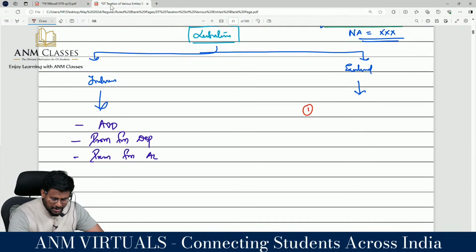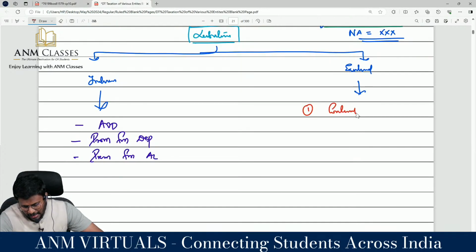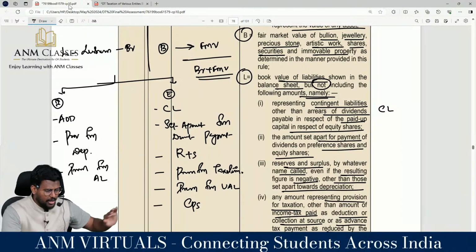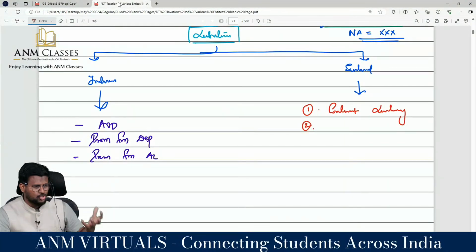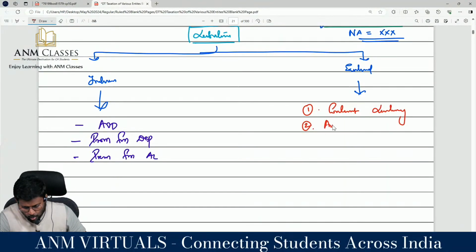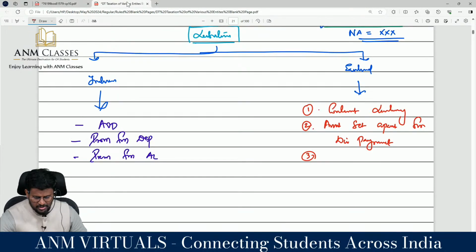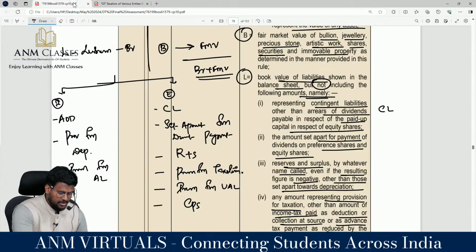Number 1, contingent liability. Number 2, an amount set apart for dividend payment, basically appropriation of profit. Number 3, reserves and surplus, because reserves and surplus is not a liability. Reserves and surplus form part of capital. Yes sir, it forms part of net worth.